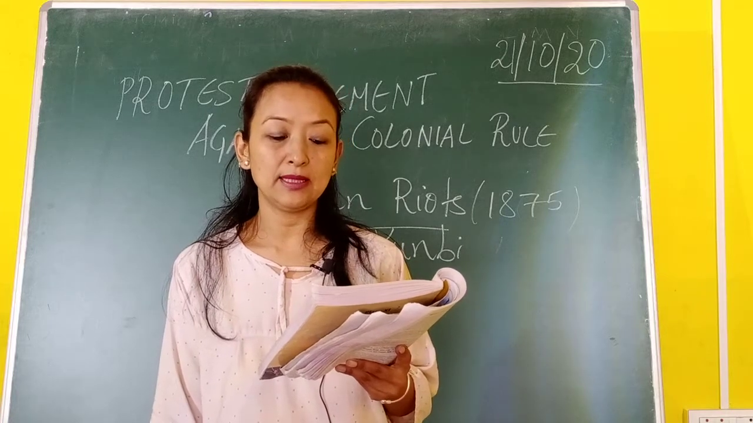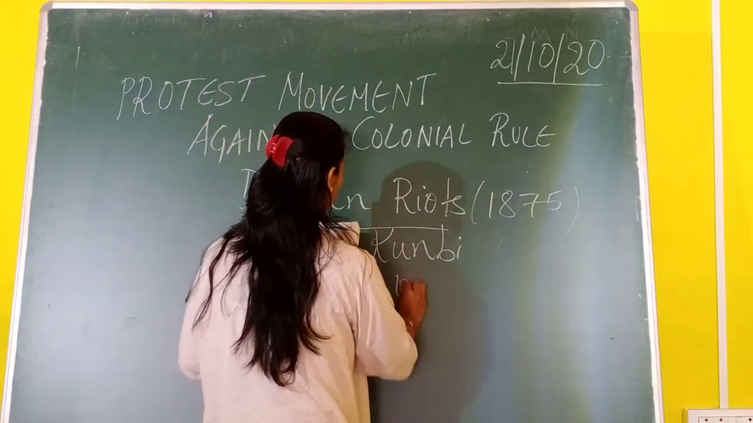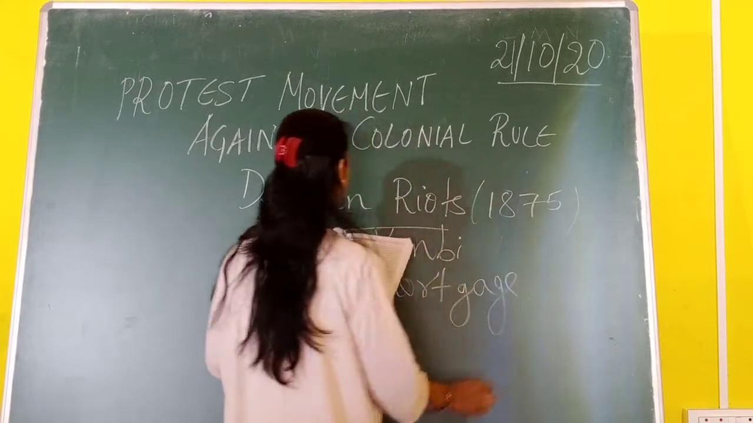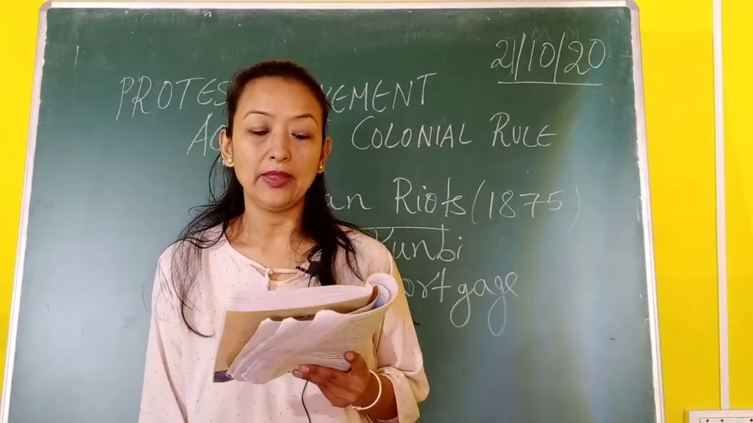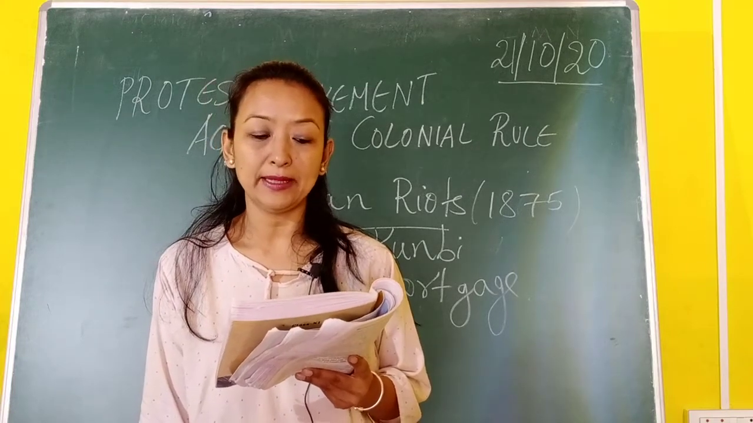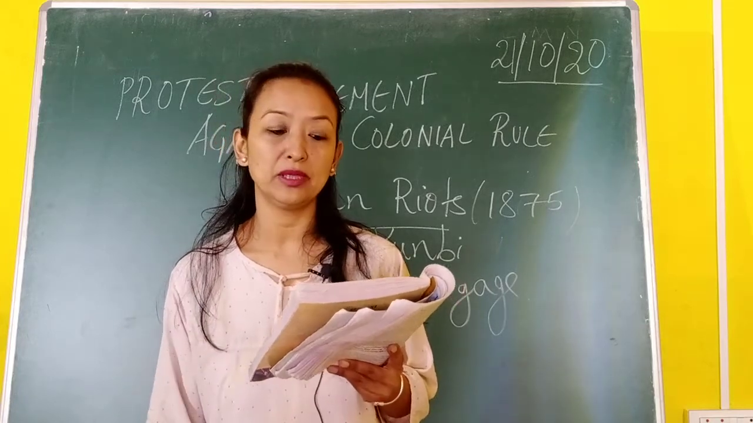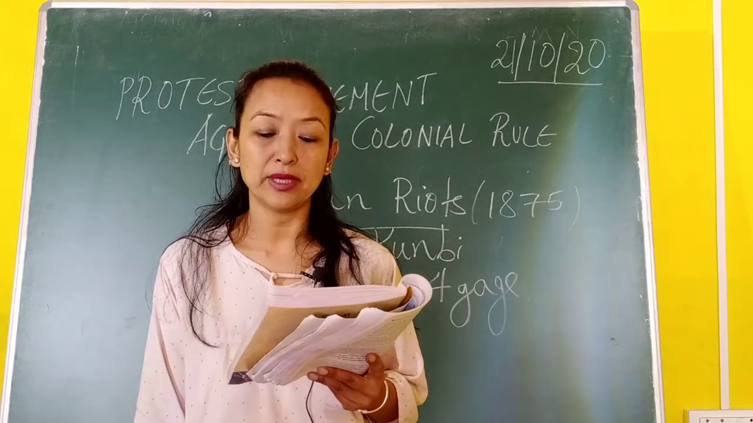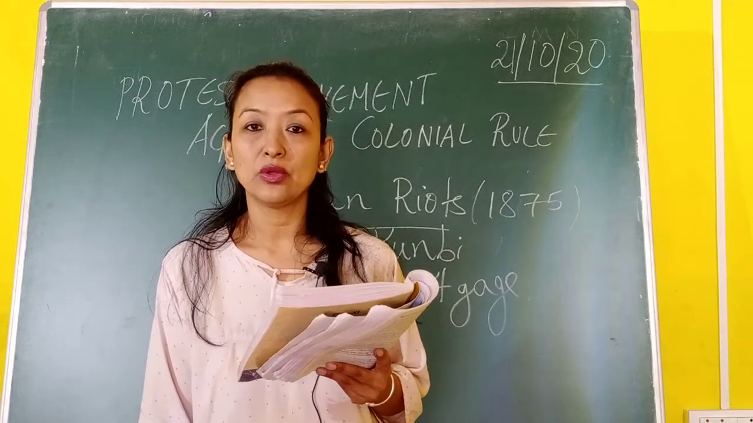The Kunbi peasants made land mortgages. Now what is a mortgage? M-O-R-T-G-A-G-E. A mortgage was a contract signed between the moneylenders and the peasants. The peasants borrowed money from the moneylenders for cultivation of the land, and signed a contract that they would return the amount along with the interest after a certain period of time. This is known as a mortgage.